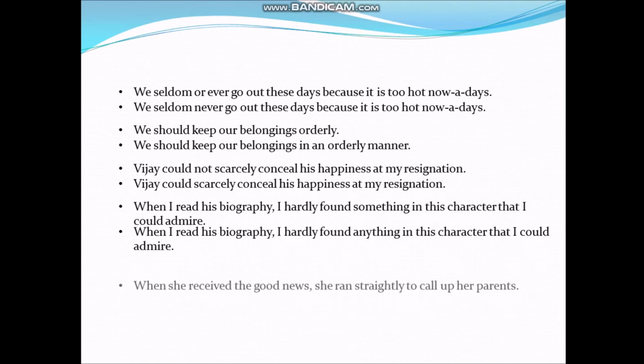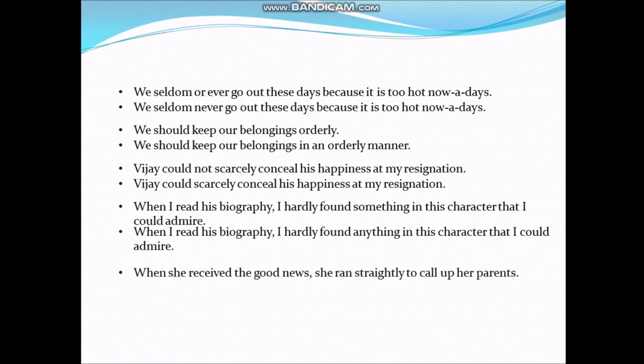Next, when she received the good news, she ran straightly to call up her parents. Here, straight is both adverb and adjective, and straightly is a wrong word here. So, what is the correct sentence? When she received the good news, she ran straight to call up her parents.